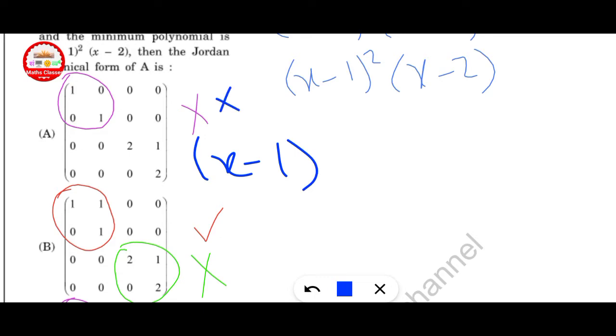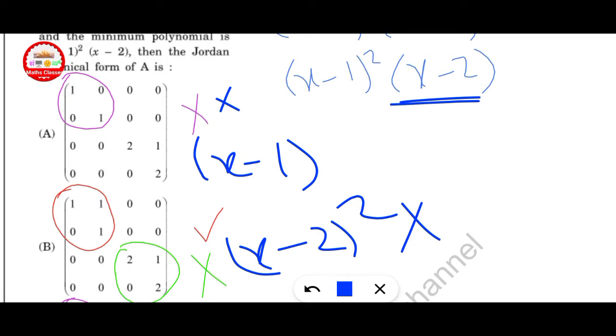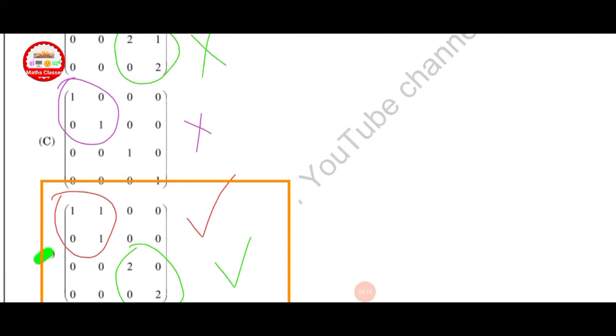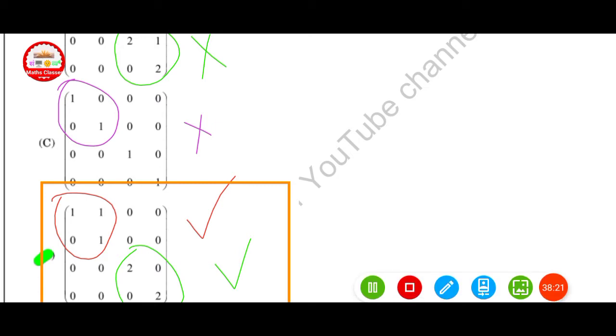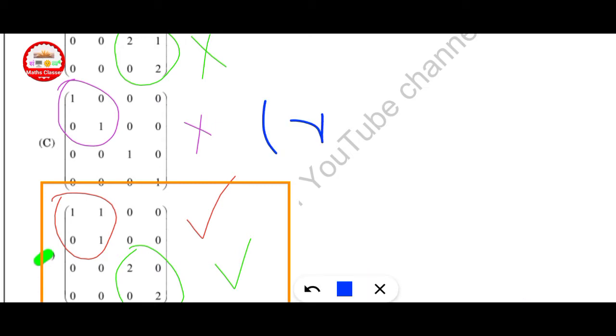This is discarded. In option B, here x minus 2 square is given. This is also discarded because x minus 2 is given and x minus 1 square is given here. In option C, here also x minus 1 is given. X minus 1.